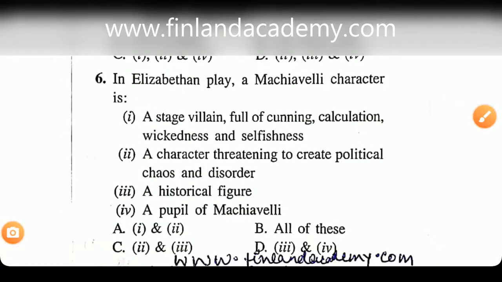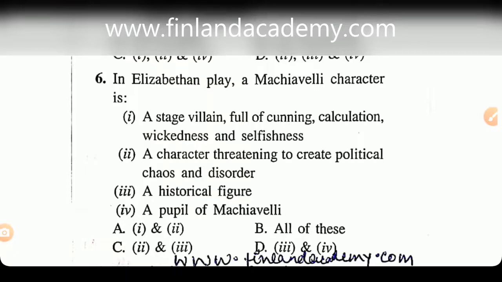Alright, now let's look at question number 6. It says, in Elizabethan play, a Machiavelli character is A. A stage villain full of cunning, calculation, wickedness, and selfishness. B. A character threatening to create political chaos and disorder. C. A historical figure. Or D. A pupil of Machiavelli. Now see, you cannot solve this question unless you know what a Machiavelli character is.